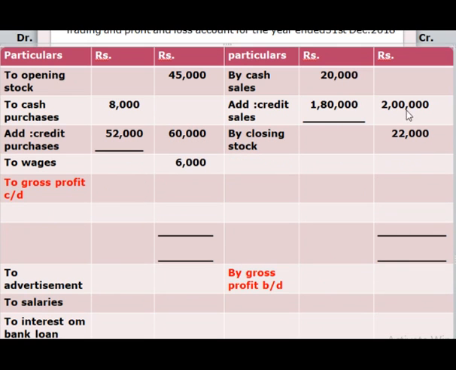Then we have to add the amount of credit column which is greater than debit column, and the amount of credit column is 2,22,000. And we have to balance the same amount in debit column also, which is 2,22,000.